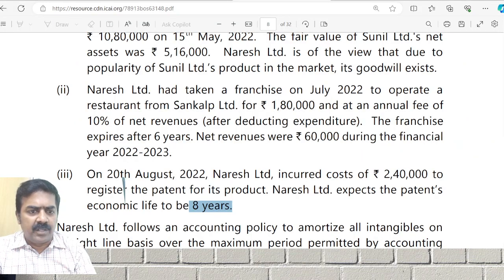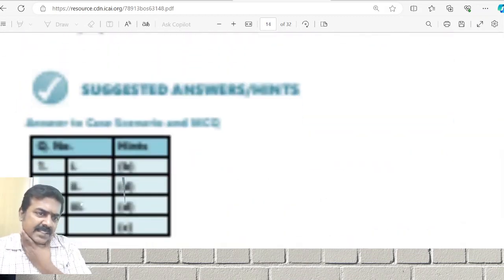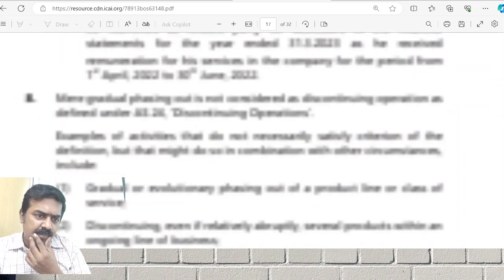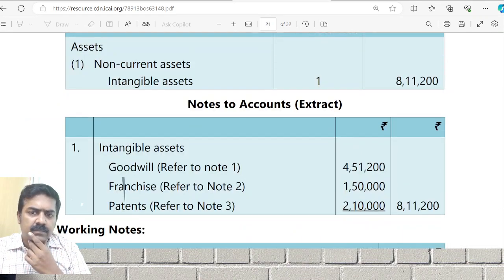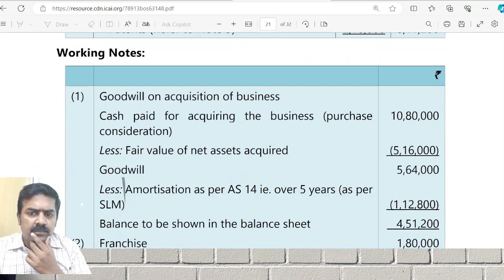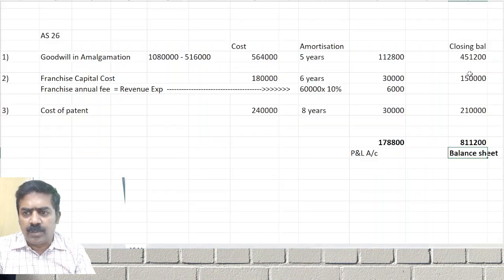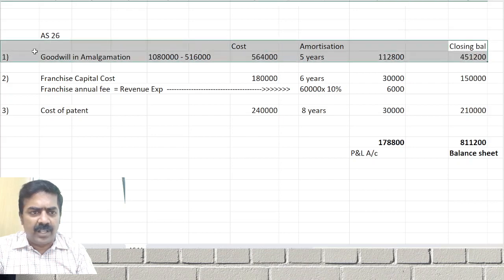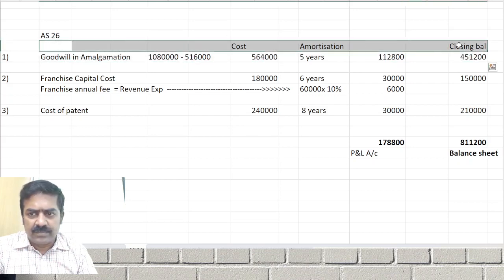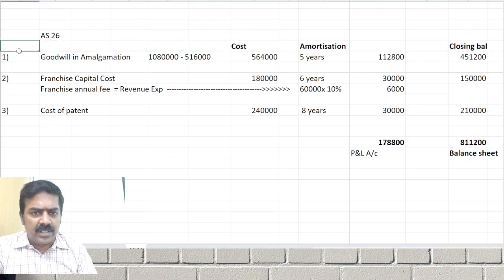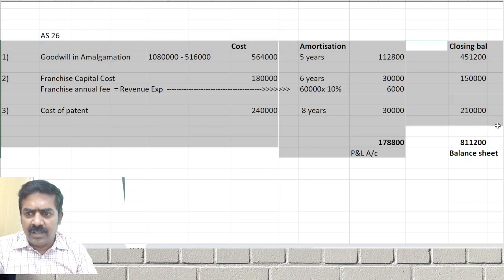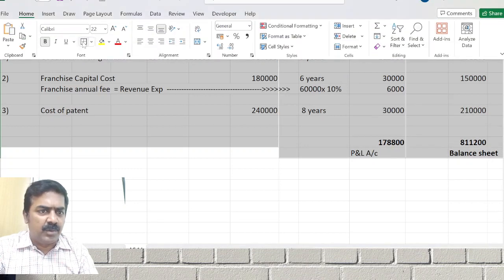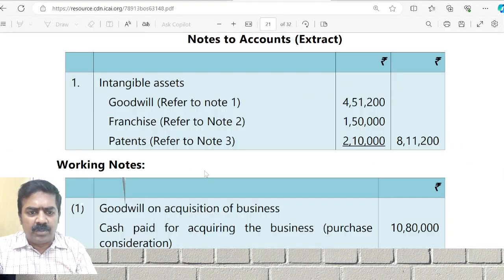Okay, since we are copying, we will directly see the solution. Let us look at question number 12 and see our answer with other answers. We would have noted it; if we make it like a table, one table answer will finish it. Clear? What is the cost of the asset? What is the amortization to be recognized in P&L account? What is the closing balance for balance sheet? We finish in one table, but when they write it, they would have worked it out.